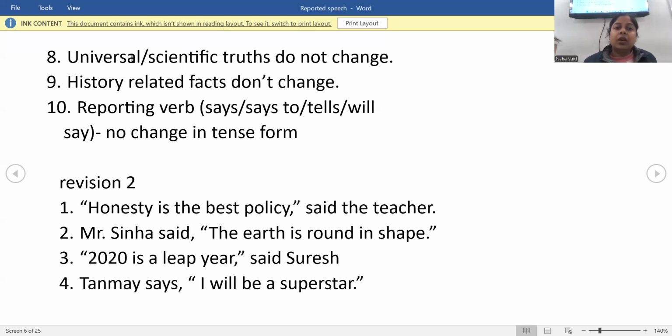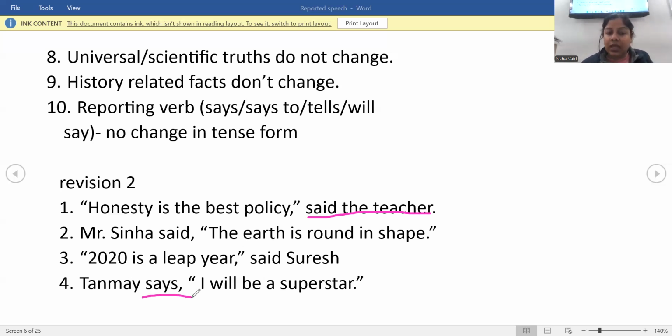Next. Here whenever you are having the speaker at the end, then also while doing the answer, you have to start with the speaker only. The teacher said that honesty is the best policy, because honesty is the best policy is a proverb, is a fact. So we are not going to change it. Mr. Sinha said the earth is round in shape. Again, a fact. Suresh said that 2020 is a leap year. It is a mathematical fact.